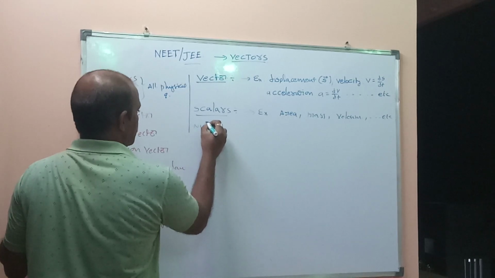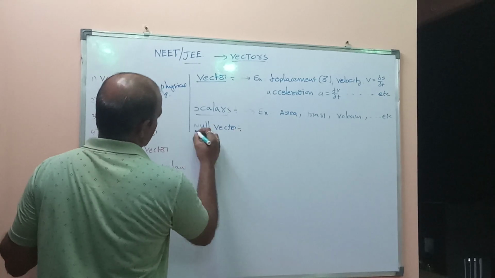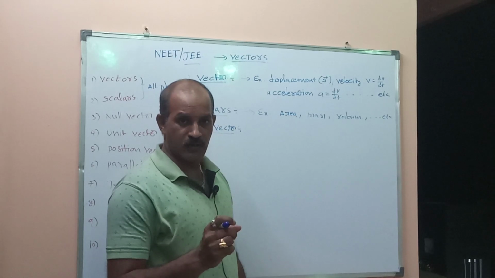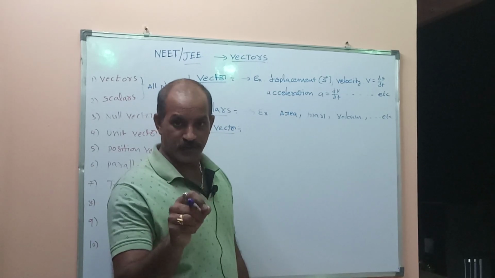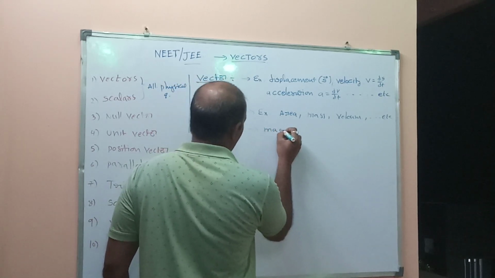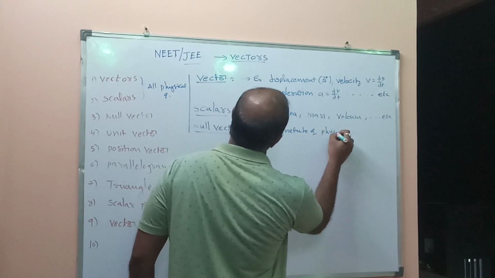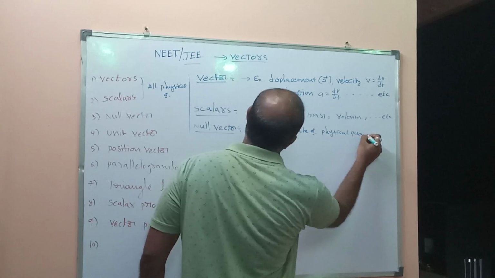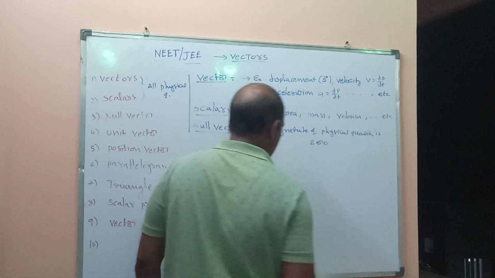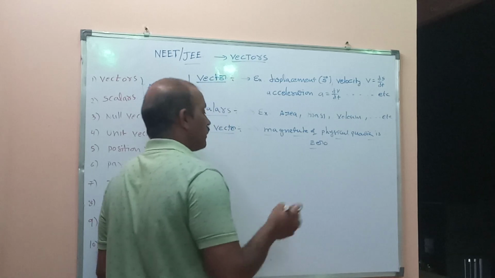Null vector. This type of physical quantity, whose magnitude is 0, is called a null vector.